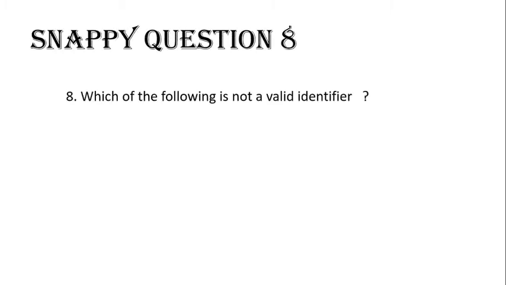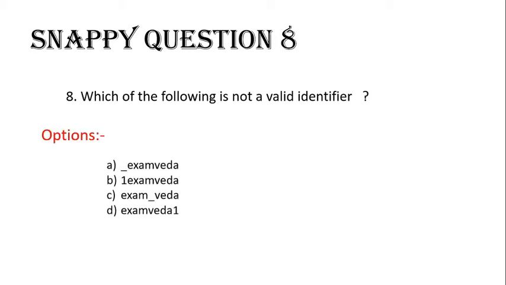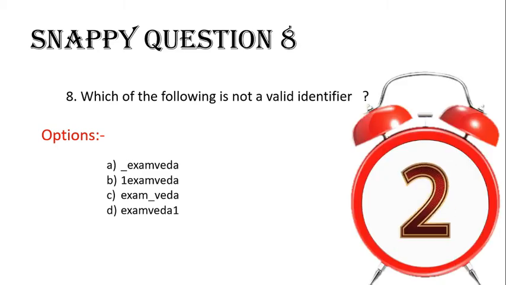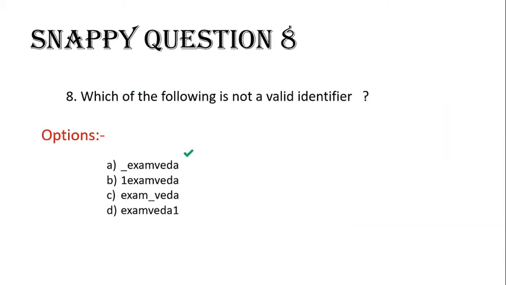Here is Snappy question 8. Which of the following is not a valid identifier? Options: A. _examveda, B. 1examveda, C. exam_veda, D. examveda1. Try to answer on your own and time starts now. I hope you are done. And the correct answer is B, 1examveda. It is not a valid identifier in C because it starts with a number.